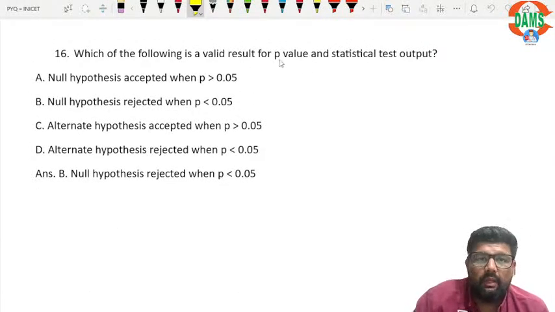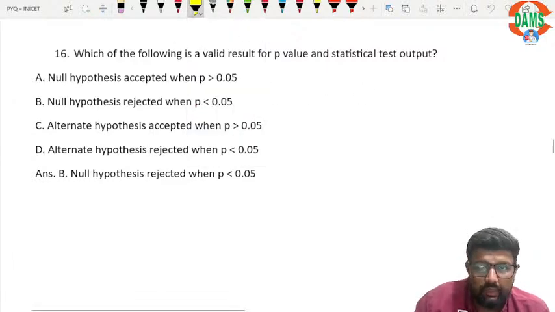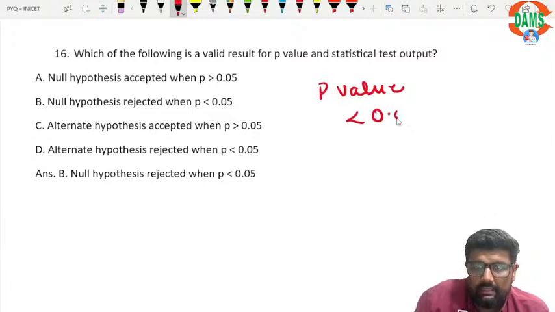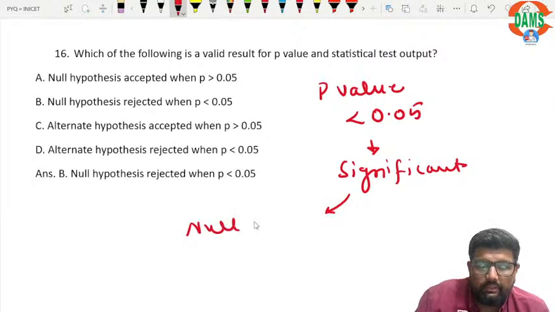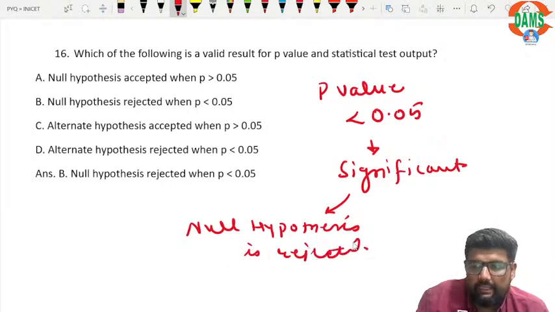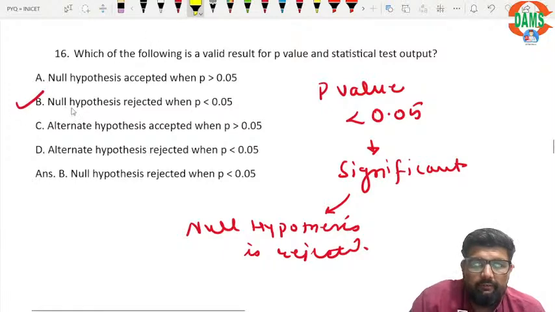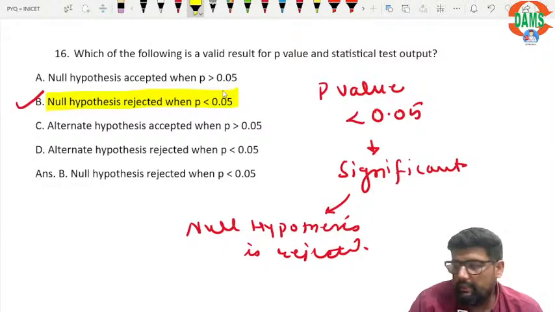Okay, so p-value. P-value less than 0.05 is significant. It is significant, right? Null hypothesis is rejected when we have p-value less than 0.05.